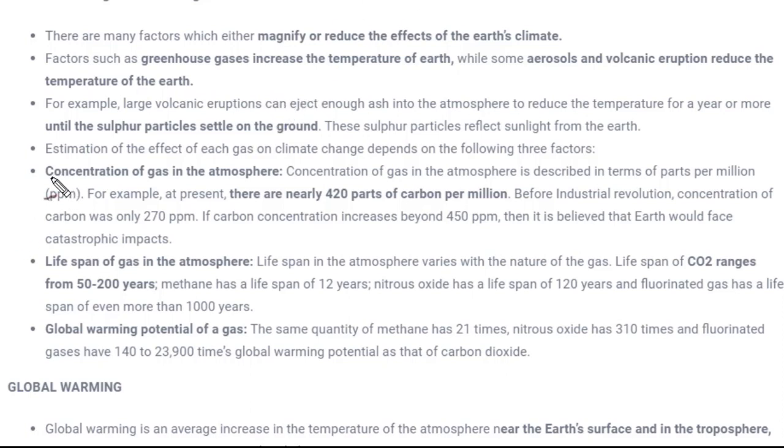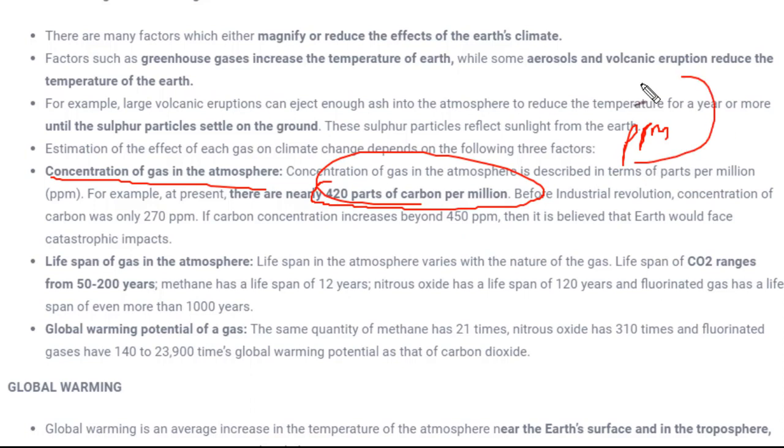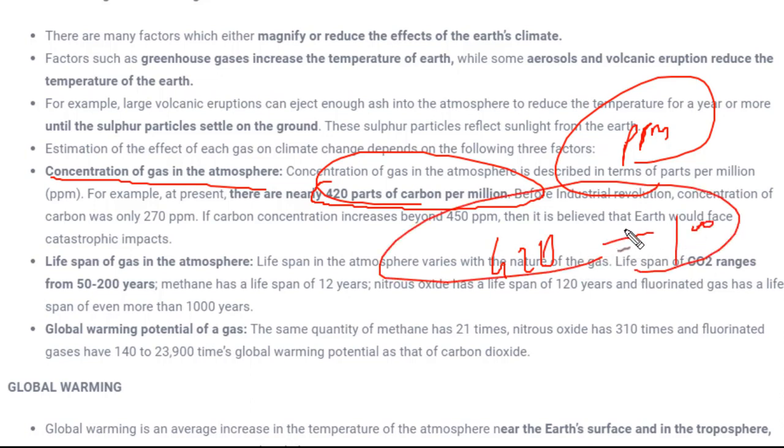So this is what we mean by concentration. To understand better, over here it is given that there are 420 parts of carbon per million. What does per million mean? ppm. This is a unit for measuring particles or dust particles in the atmosphere. So parts per million means we have 420 parts per million of the atmosphere, or you can say the total gas present in air. Fine. So this explains the concentration of gases in the atmosphere.